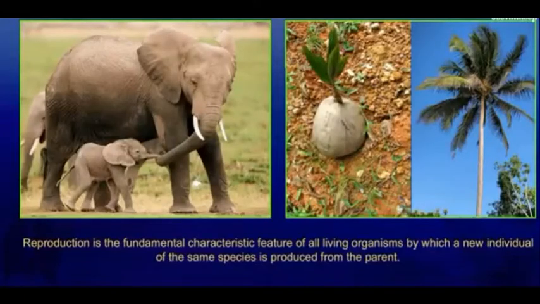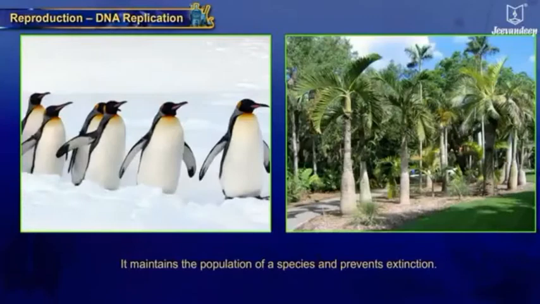Define reproduction. Reproduction is the fundamental characteristic feature of all living organisms by which a new individual of the same species is produced from the parent. Reproduction maintains the population of a species and prevents extinction.